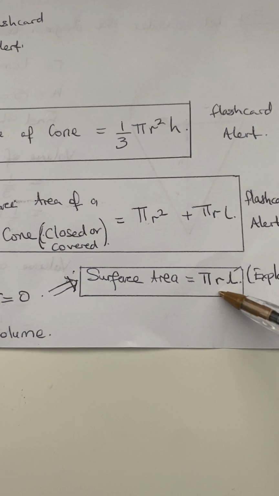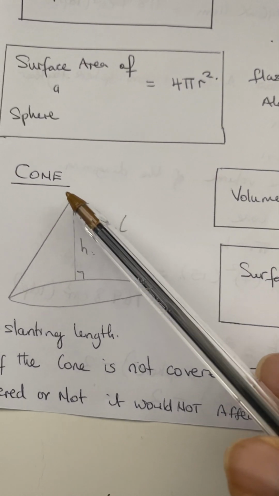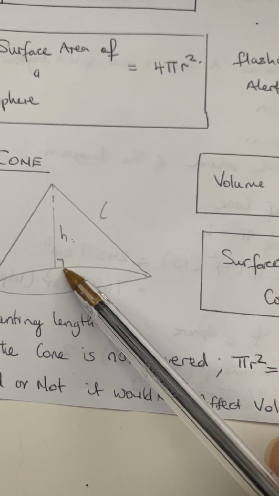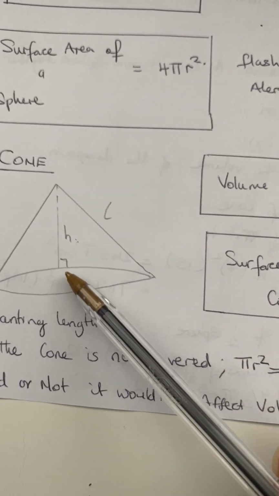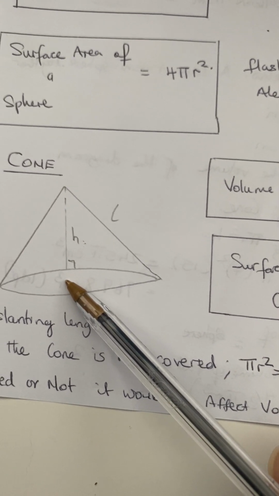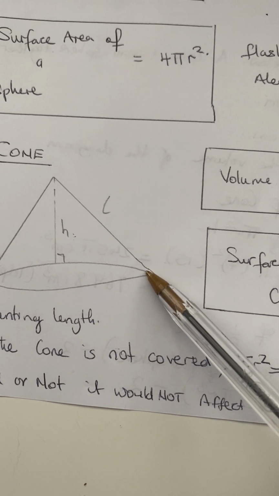If it's open, then you need this formula. L here is your slanted height. H is your height from the top to the center of the cone. And then R is from somewhere here to the end of the cone. Okay.